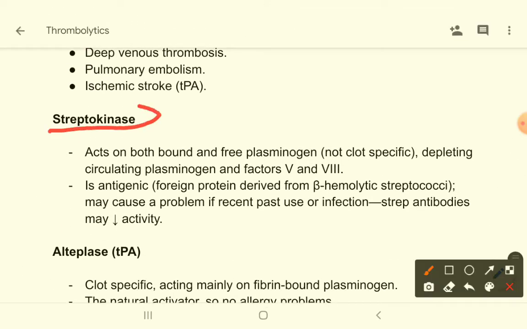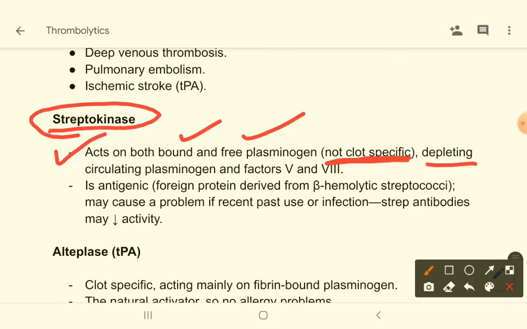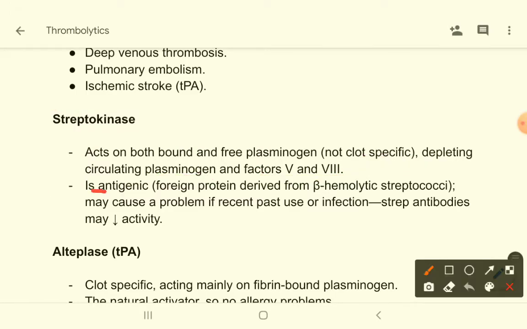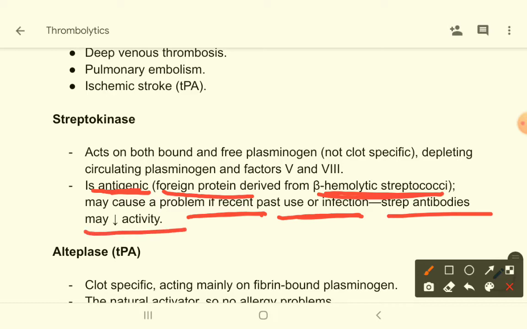So let's see a few points about streptokinase. Streptokinase acts on both bound and free plasminogen, as we have mentioned earlier. So this is not clot specific. Okay, so it depletes circulating plasminogen and factors 5 and 8, and it is very much antigenic. You have to remember this, that streptokinase is the most antigenic. Okay, so foreign protein derived from beta hemolytic streptococci may cause a problem if recent past use or infection. Streptococcus antibodies may decrease its activity.